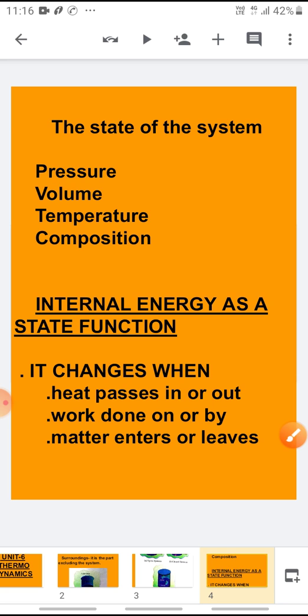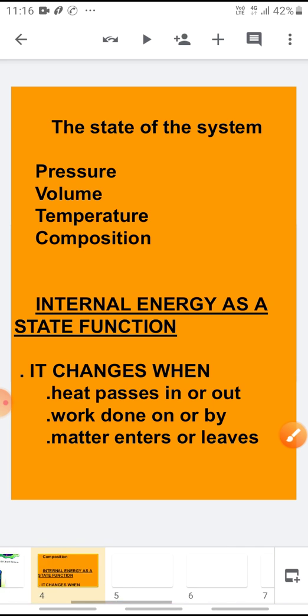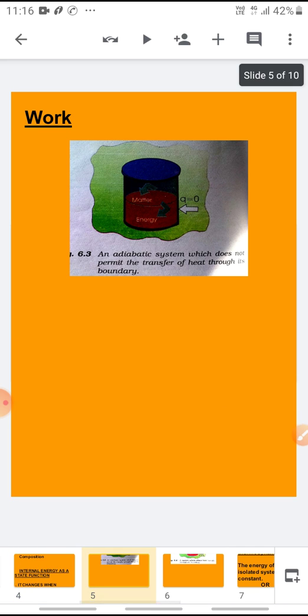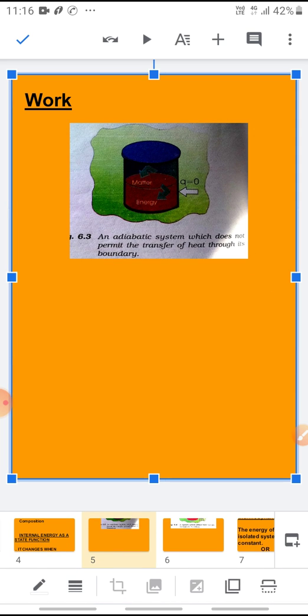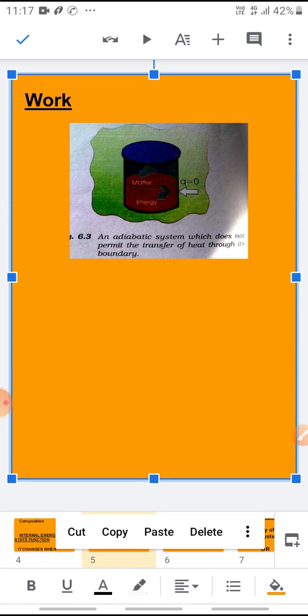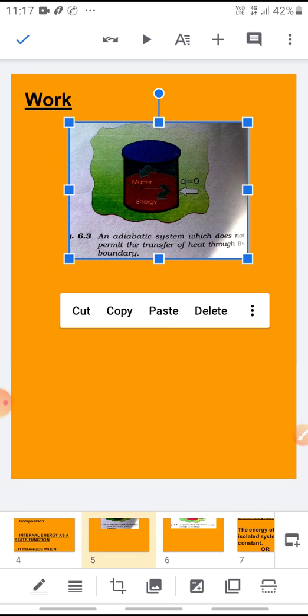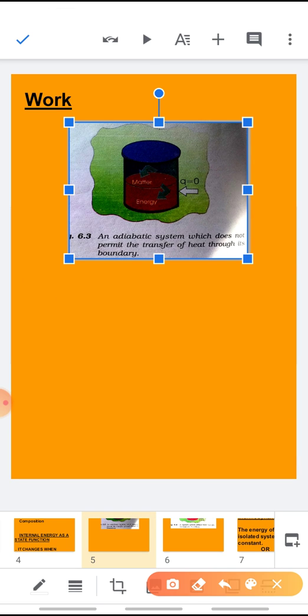Now, how is it done? See. Suppose we have an adiabatic system which neither permits energy nor matter to come out or go inside. That means the heat change, Q, is equal to 0 here. Q is 0. No change in energy is taking place.